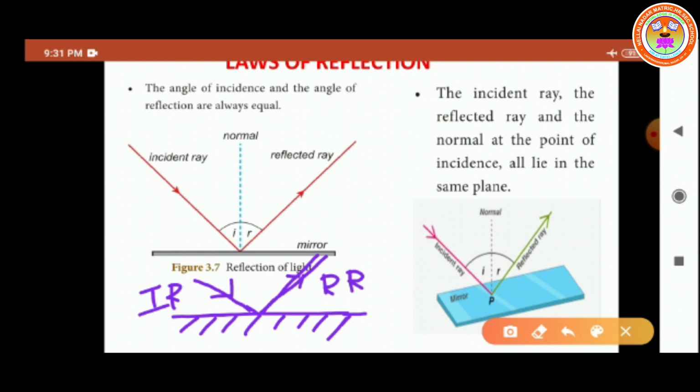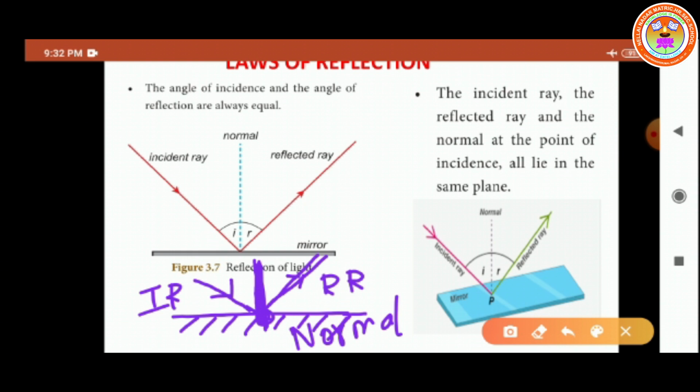Now we have to draw an imaginary line between the incident ray and the reflected ray. The imaginary line perpendicular to the reflecting surface at the point of incidence of the light ray is called the normal. Simply, we draw an imaginary perpendicular line at the point of intersection of the incident ray and the reflected ray. This perpendicular line is the normal.